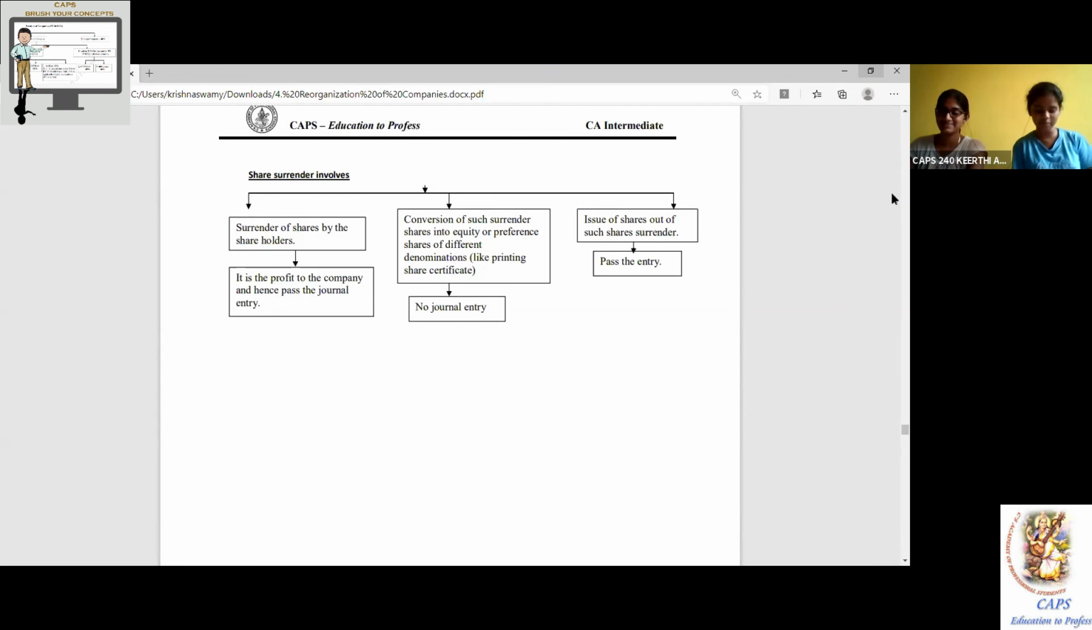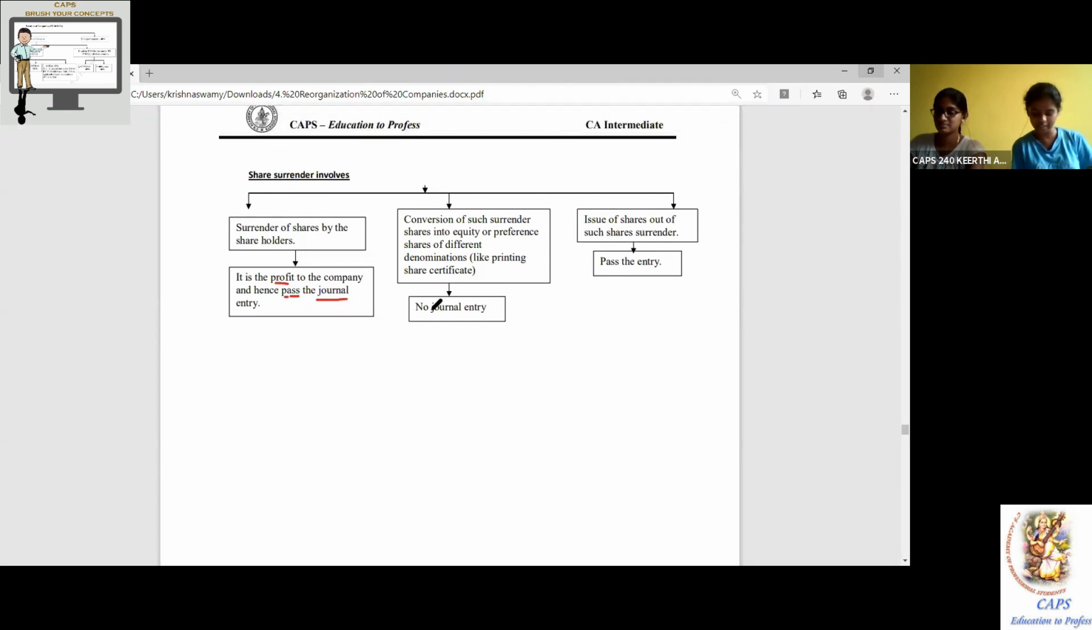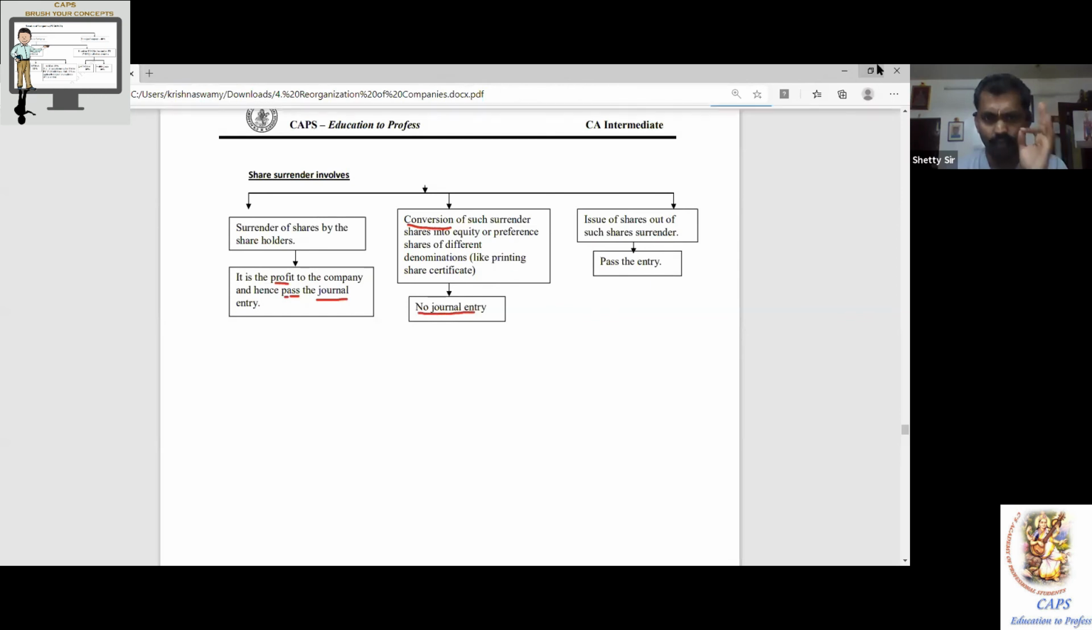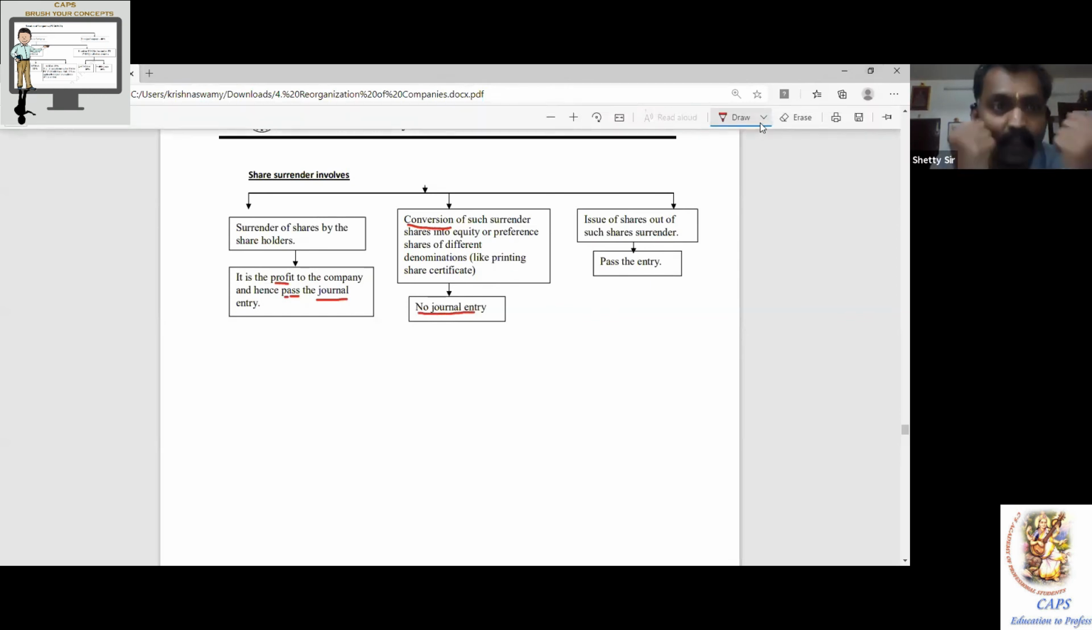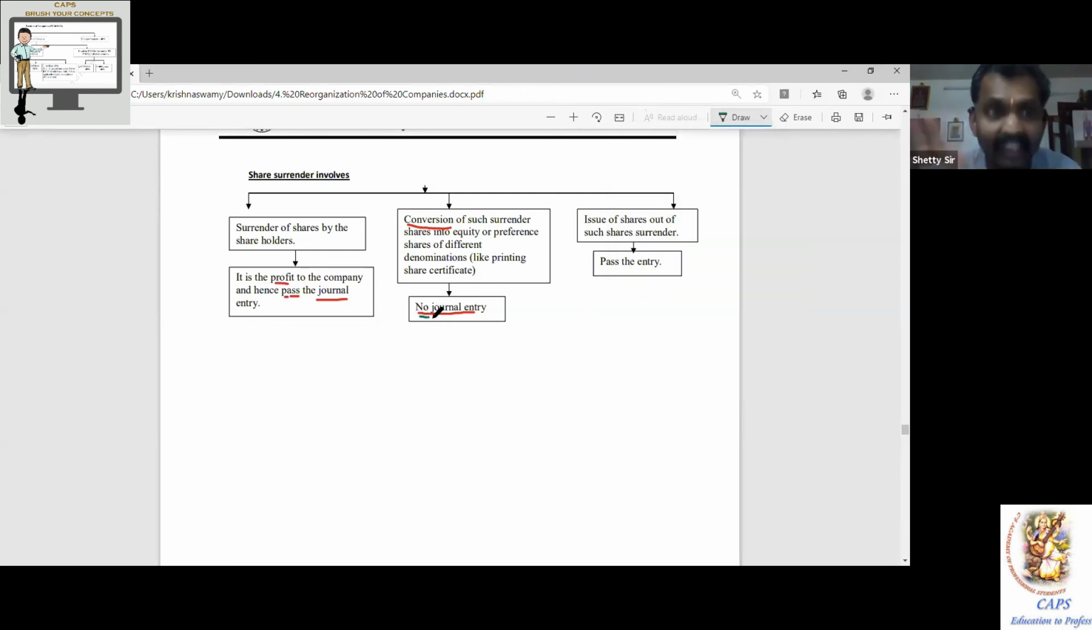Share surrender involves 3 arrow marks. First, surrender of shares by shareholders is a profit to the company, and hence pass the journal entry. Perfect? Yes, sir. Second one, conversion of such surrendered shares into equity or preference shares of different denominations, like printing share certificates. No journal entry. The conversion, there is no entry. I repeated this because 8 out of 10 times students will have a mood. Sir, I want to pass the entry. Control your mood. No entry.